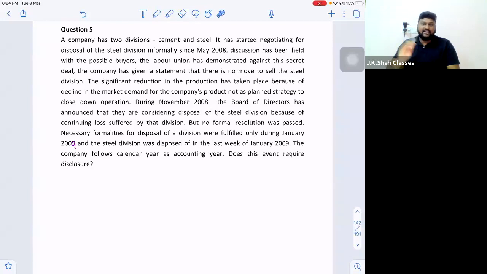Does this event require disclosure? So will 2008 require a disclosure stating that the initial disclosure event has taken place? And has the initial disclosure event taken place in 2008 or not? Please answer carefully. What are the initial disclosure events? First is what? Entering into the agreement to sell off substantially all the assets of the unit, or approving and announcing the discontinuance plan. Which of the two has taken place first, or nothing has taken place in 2008?